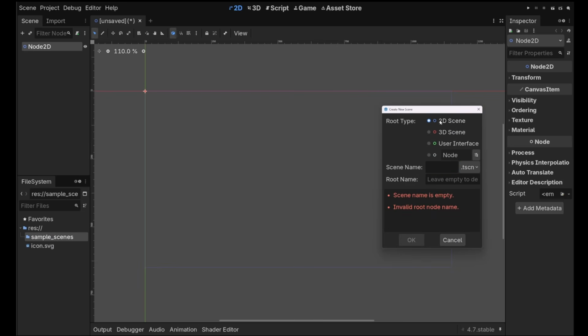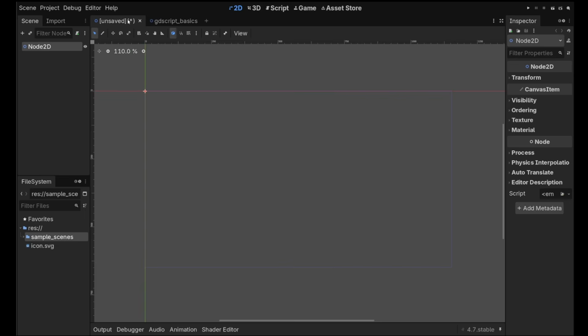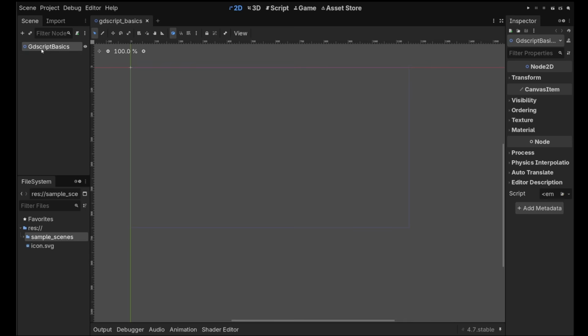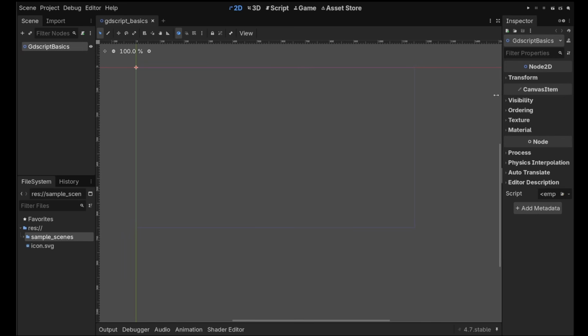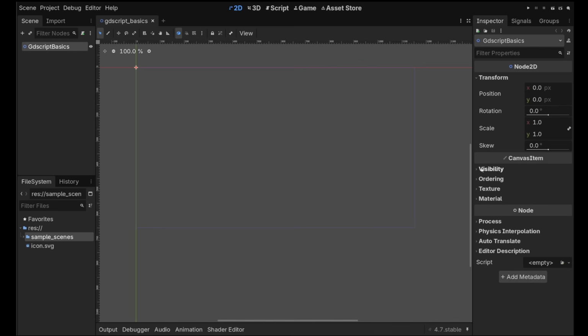We click on 2D scene and we'll call this scene GDScript basics. You'll see that we're now in the GDScript basics scene here. We can exit this other one and click on don't save. And now we have something called GDScript basics at the top of this scene tree. When you click on something in the scene tree, you'll see in the inspector on the right side some options here. We'll cover these a little bit later, but mostly we'll be working in code.